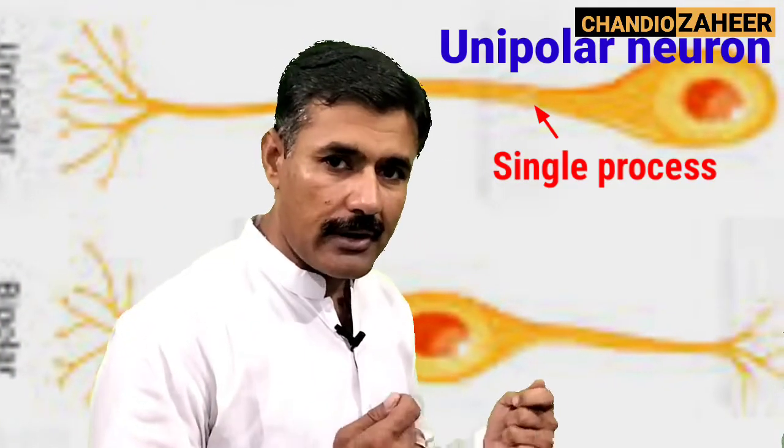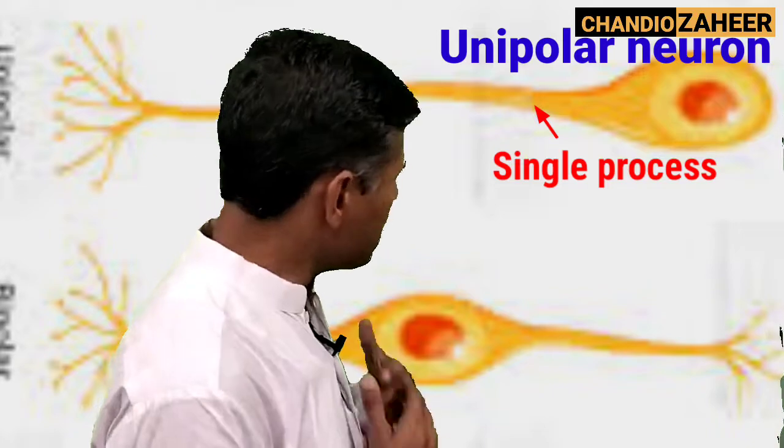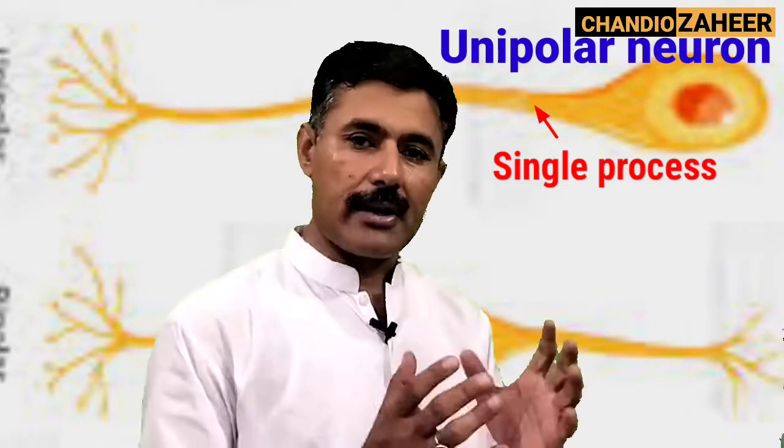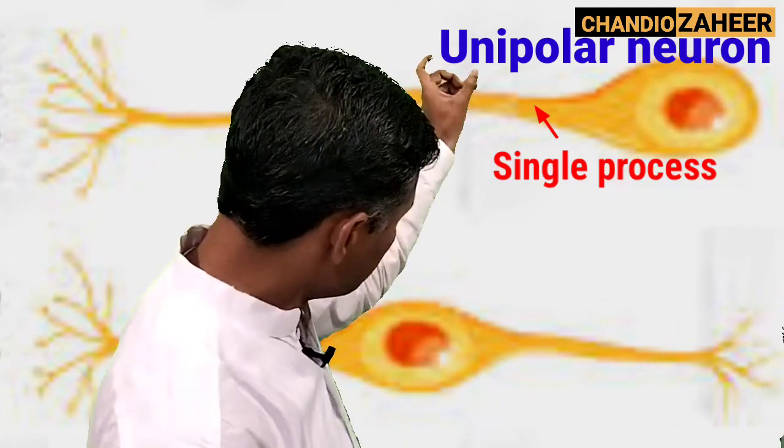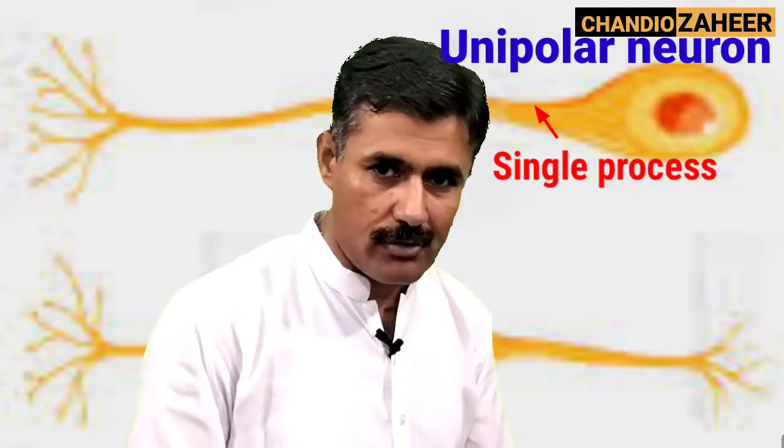For example, in a unipolar neuron, we can define it. A unipolar neuron is a kind of neuron having a single process extending out of the soma. When there is a single process extending out of the soma, we term it a unipolar neuron.